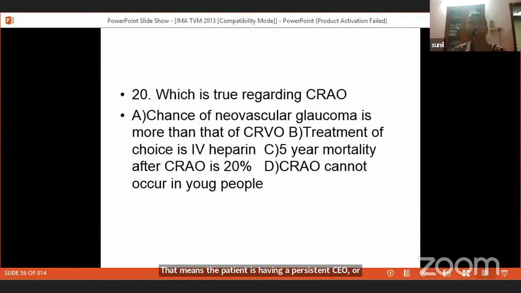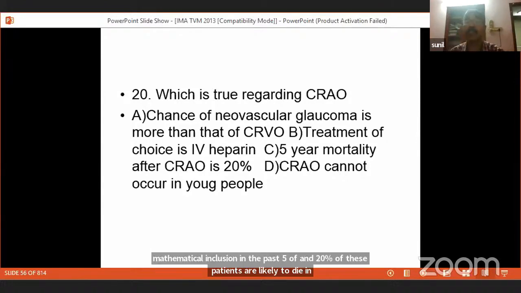Okay. Which is true regarding central retinal artery occlusion? Chance of neovascular glaucoma is more than that of CRVO. The treatment of choice is IV heparin. The 5-year mortality of central artery occlusion is 20%. Central artery occlusion cannot occur in young people. That is for you, choice D. You are sure that central artery occlusion occurs in young people, where cardiac disorder is the commonest cause. Mind you, somebody who has developed central artery occlusion in the past, 20% of these patients are likely to die in the next 5 years. So 5-year mortality is 20%.